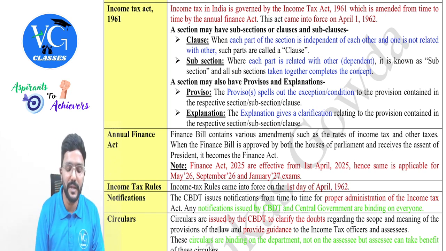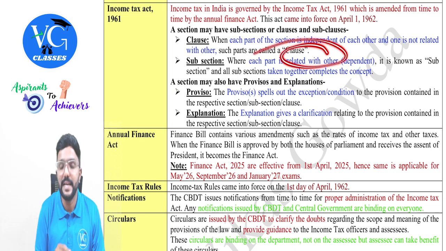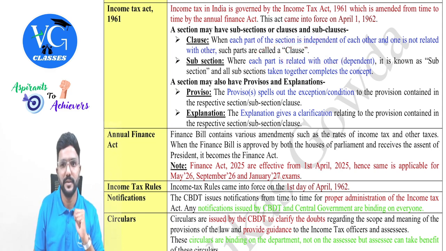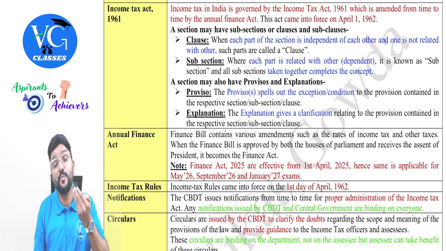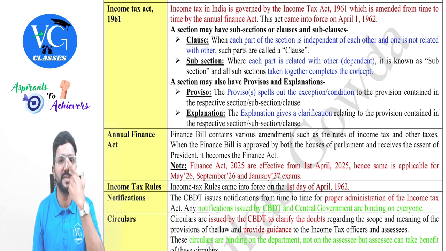Okay. Then coming to the subsection, where each part is related with the other. They're dependent on each other. We call that a subsection. And subsections also may have various parts, guys. Yes. Now let me explain this with an example.